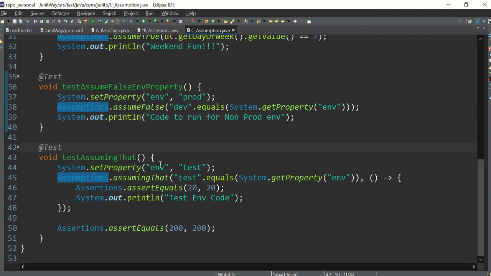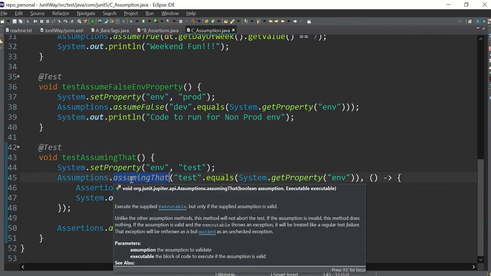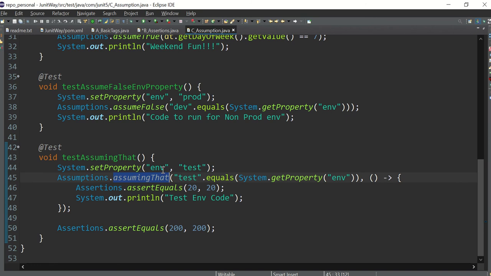Okay, so this is one of the new things, assuming that. Okay, so what is this? Initially I'm setting some environment to test, and I'm assuming test equals environment. Here it is a condition, right? This is a condition: test equals the environment, and what is the environment? Environment is test. So I'm saying here test is equal to test, which is true.